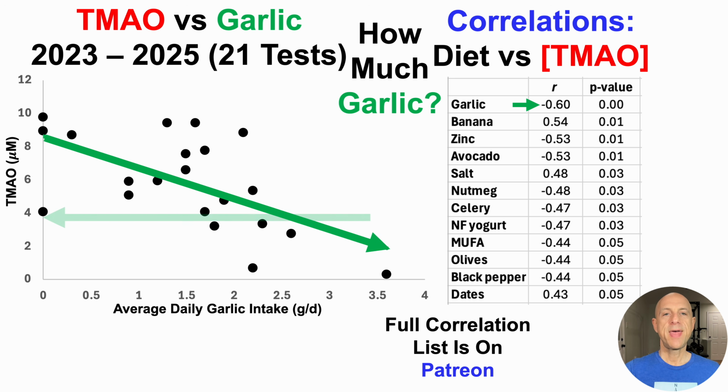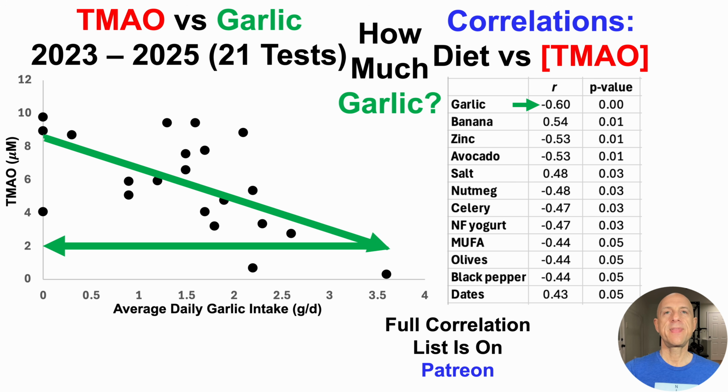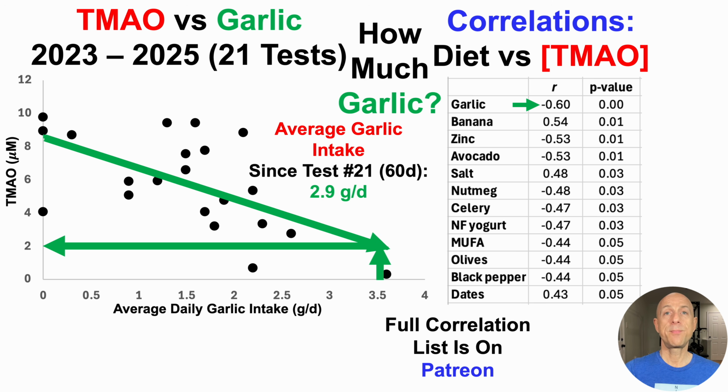First we can see that significant inverse correlation, so higher levels of garlic significantly correlated with lower levels of TMAO. And if we extrapolate based on that trend line to reach that 2 micromolar target or lower, I'd have to achieve garlic intakes of around my highest intake of 3.5 grams per day. So with that in mind, I aimed higher for test number 22. Test number 21 was taken at the end of October. Test number 22 was taken in late December.